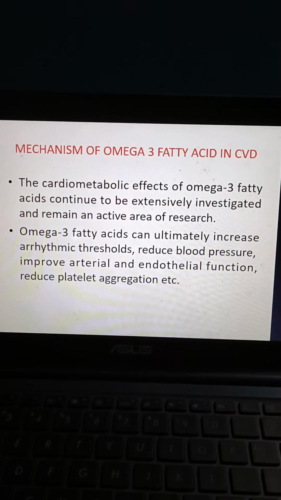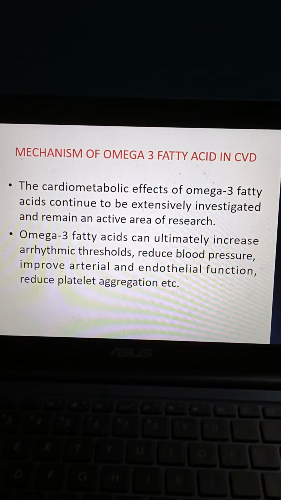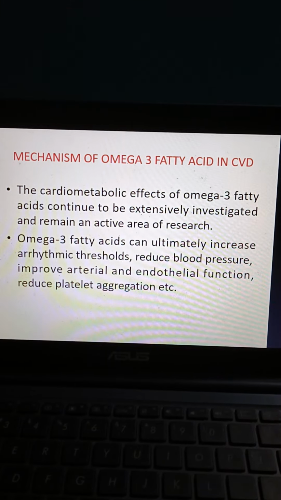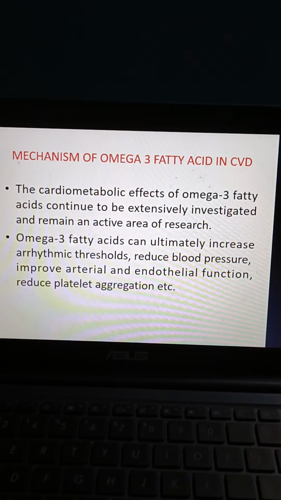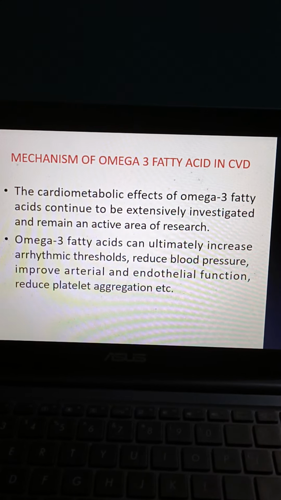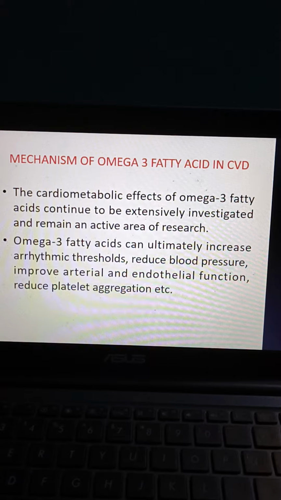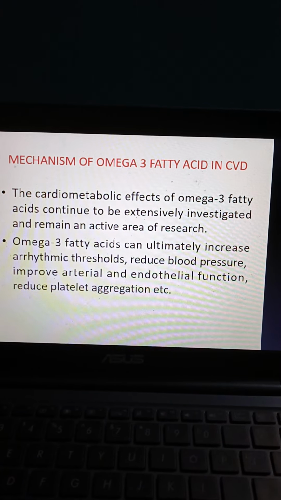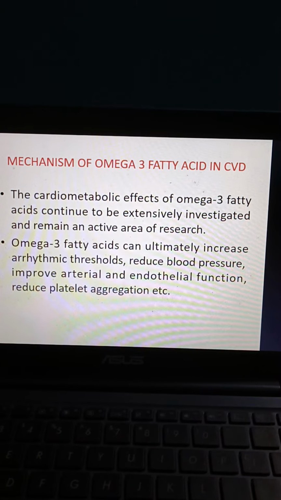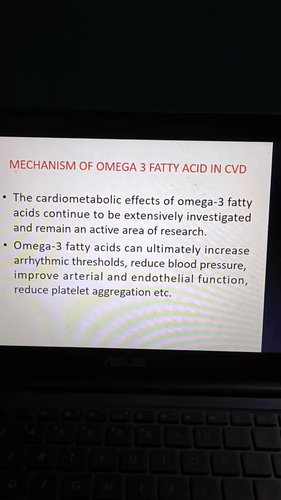Then coming to the mechanism of omega-3 fatty acids in cardiovascular disease. The cardiometabolic effects of omega-3 fatty acids continue to be extensively investigated and remain an active area of research. Omega-3 fatty acids can increase arrhythmic thresholds, reduce blood pressure, improve arterial and endothelial function, reduce platelet aggregation, etc.